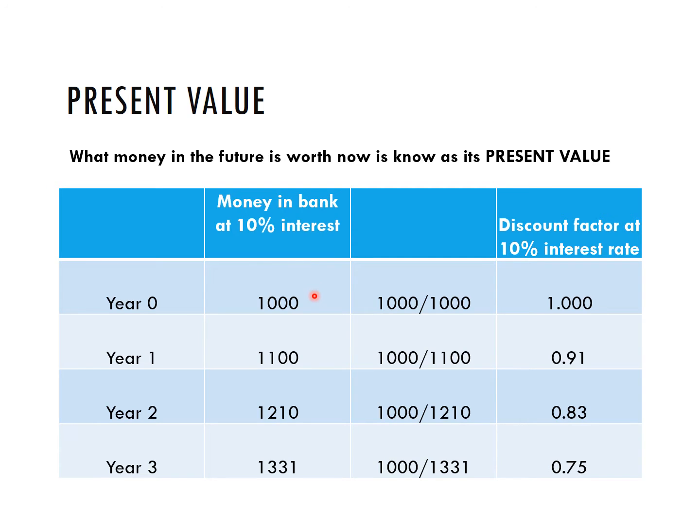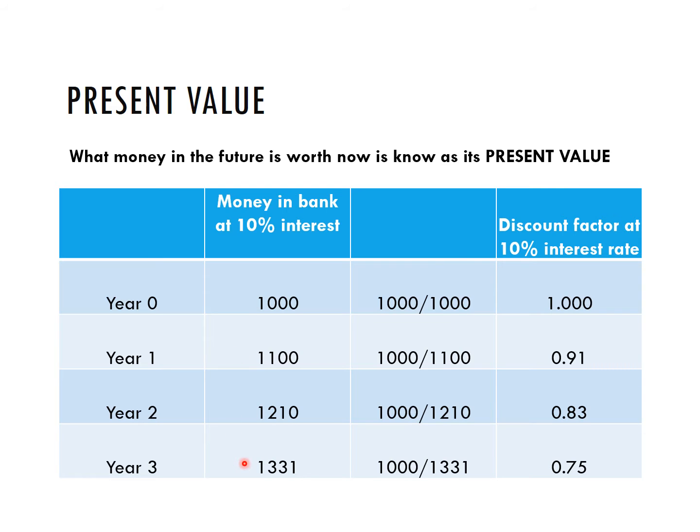After 1 year, your £1,000, add on 10%, £100, would be worth 1,100. Add another 10% of that amount to be 1,210. Add on another 10%, £1,331. So the future value of £1,000 after 3 years is £1,331, and the present value of the future £1,331 is £1,000. Now, what we're interested in doing with future cash flows from our investment projects is seeing, well, if that's what's occurring in the future, what is it worth right now?